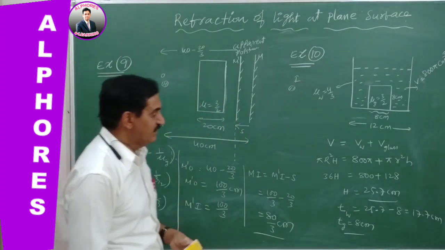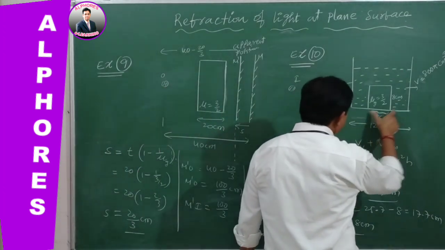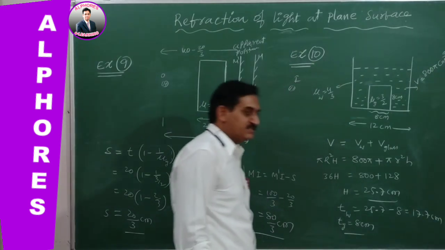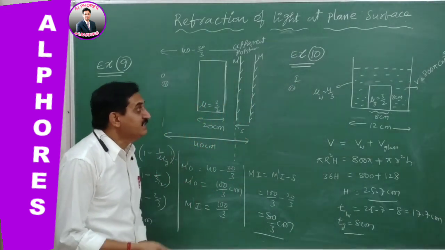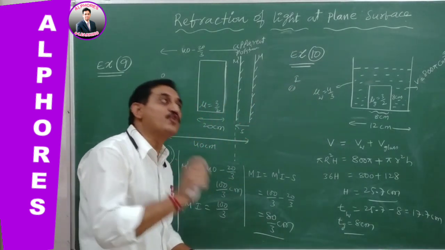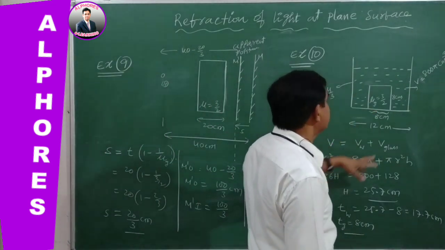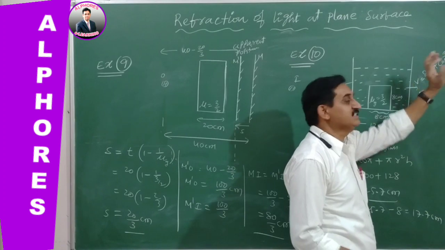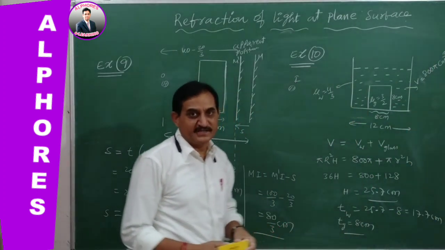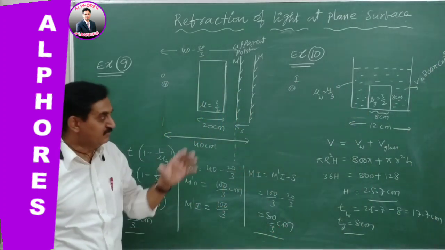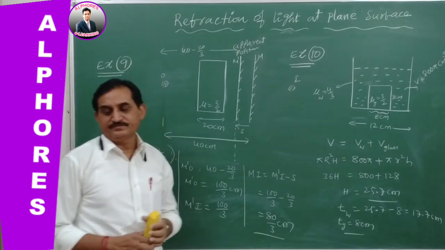Both are equal. It is containing water, whose volume is given as 800 pi centimeter cube, taken in this beaker along with the glass cylinder.